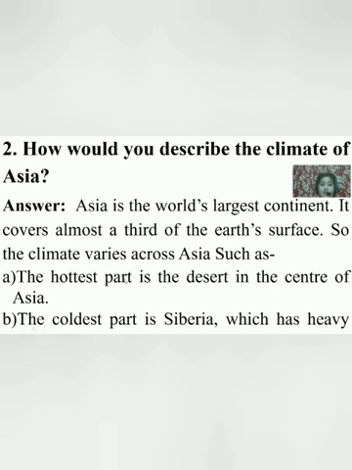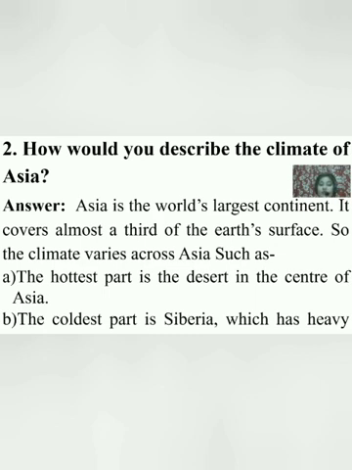The hottest part is the desert in the center of Asia. So students, do you know what a desert is? It is the hottest part. Okay. So why is it called the hottest part? Because in the desert there is a lack of water. So when the sun shines on the ground, all the absorbed sunlight goes into raising the ground temperature. That is why the desert is the hottest part of Asia.